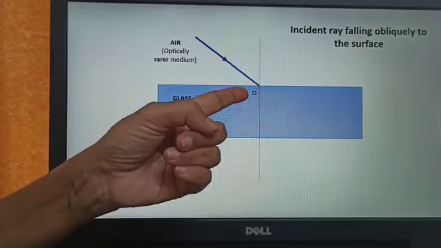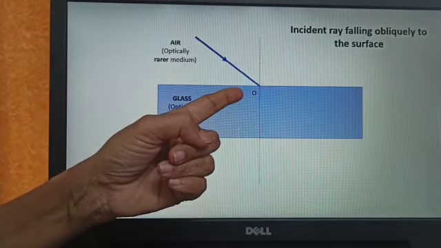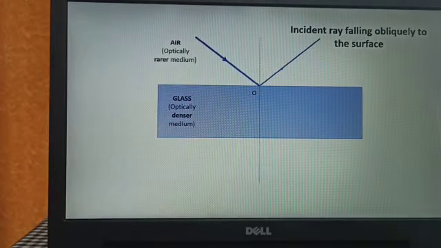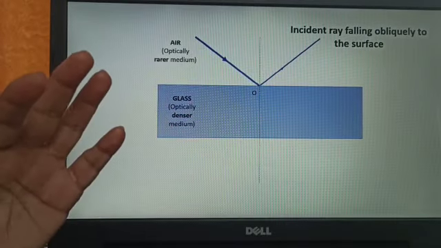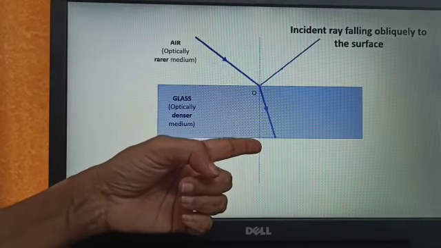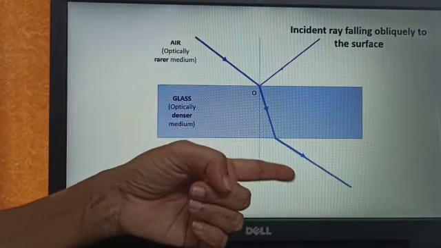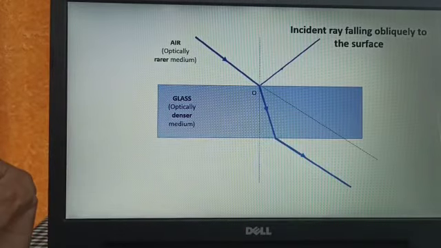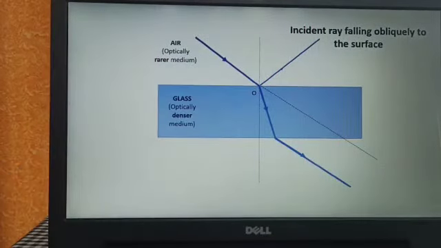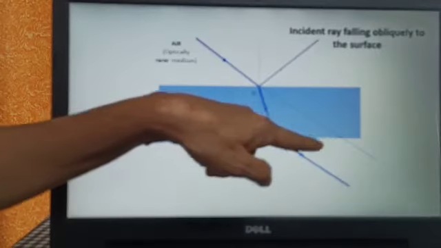Now when a light ray falls at O, what happens? A part of it is always reflected back into the same medium, but it's only a minor part. Major part is always refracted through the second medium, and it emerges out. And you find that the emergent ray is always parallel to the incident ray, but there's a shift here.